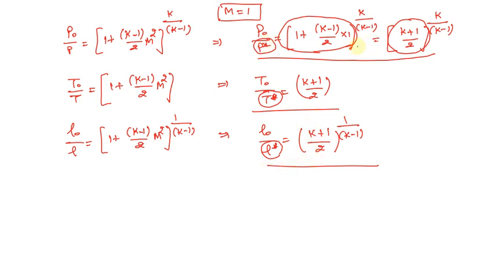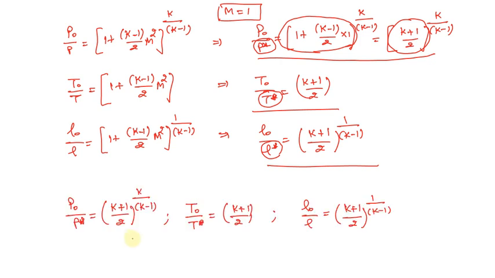This is also one such condition which we can consider as a reference state, in a similar fashion as in the case of the stagnation properties. We're going to look at this later, but before that, let us write these three equations in a clean manner again. Now they are these three equations.